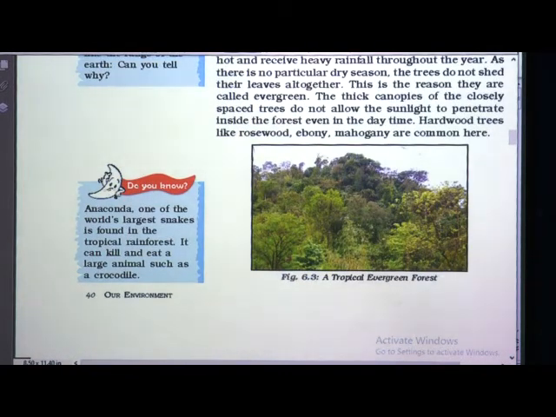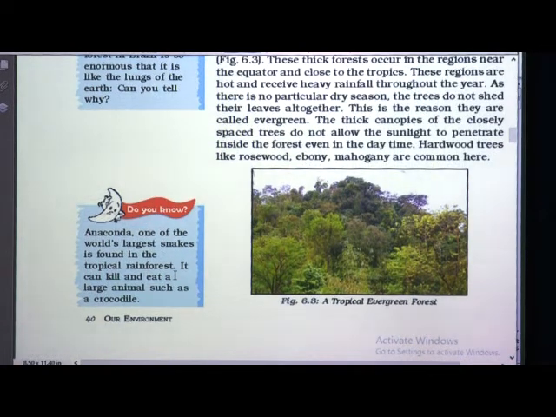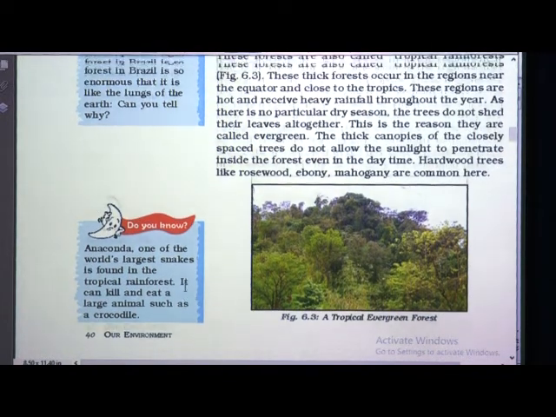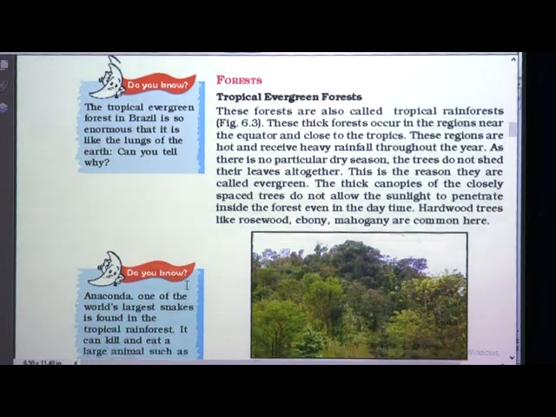And here one more box is given. Anaconda, one of the world's largest snakes, is found in the tropical rainforest. You must know where anacondas are found. You know about this snake. It can kill and eat a large animal such as a crocodile also. So, you just imagine what a big, large snake it is. It can eat even a crocodile.